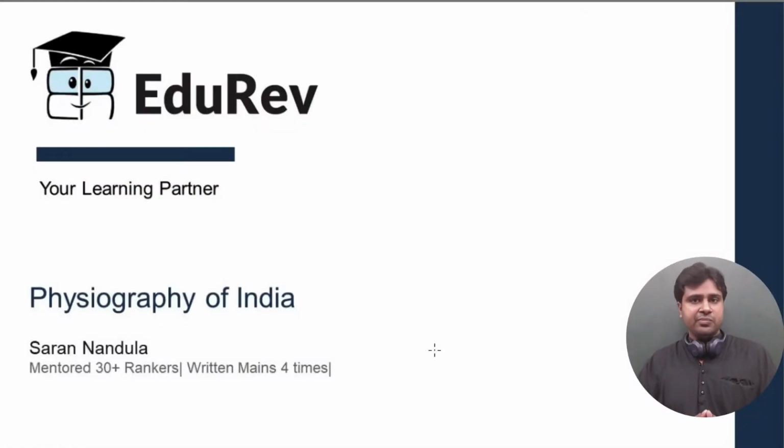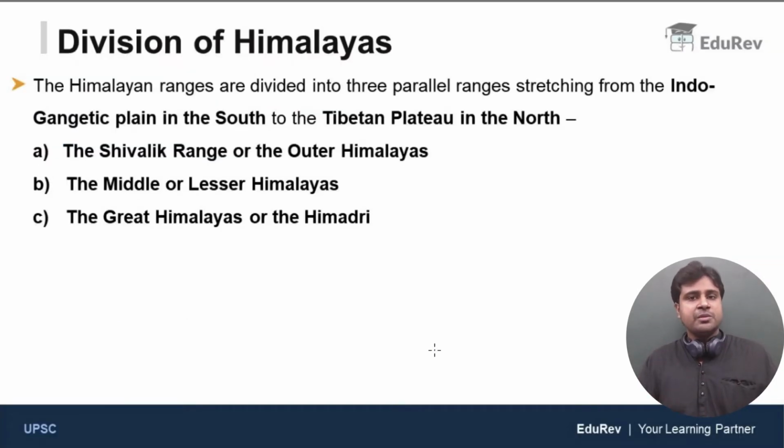This is Saran Nandula. In the previous video, we discussed the division of the Himalayas. We understood that the entire Himalayan region can be broken down into three distinct regions. First is the Himalayan ranges, second is the Trans Himalayas, and the third one is the Eastern Hills or Purvanchal. And then we also discussed the division of the Himalayan ranges.